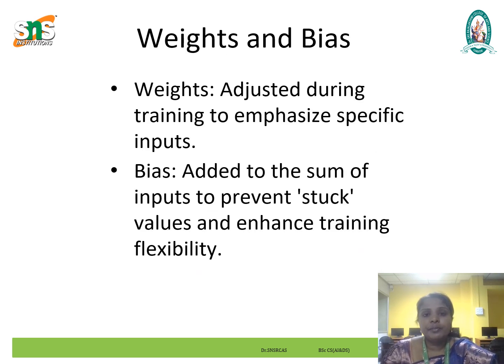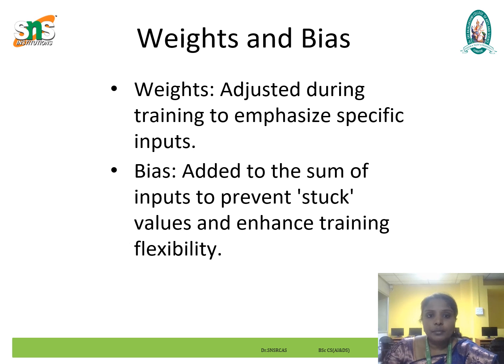Next, we see the weights and bias. In neural networks, weights are values associated with each input that determine the influence of the input on the neuron's output. The input values are multiplied by the corresponding weights and the sum of the weighted inputs is calculated. During training, the network adjusts the weights to prioritize certain inputs over others, helping the model focus on the most important features for making accurate predictions.